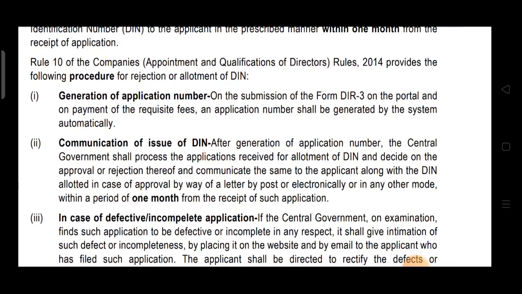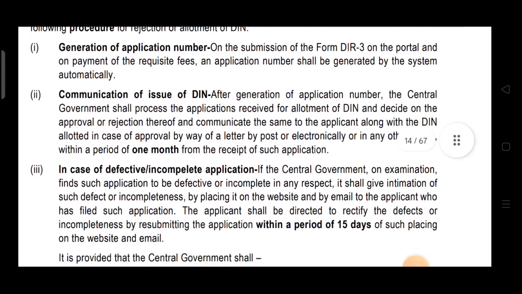On the submission of form DIR 3 on the portal and on payment of requisite fees, an application number shall be generated by the system automatically. So once you submit form DIR 3 on the portal and you pay the required amount of fees, an application number will be generated by the system. Now point number 2, communication of issue of DIN. After generation of application number, what happens?